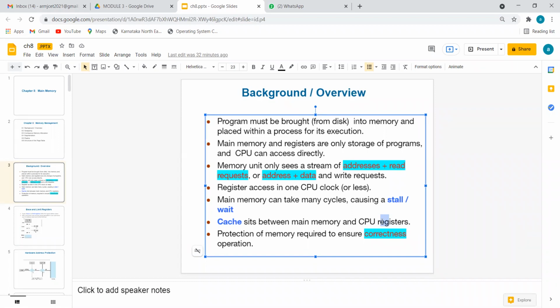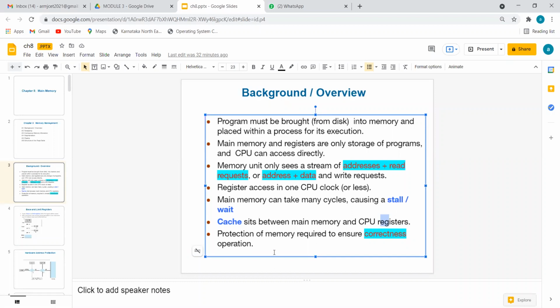With respect to capacity, the register is the smallest, the cache has a little more capacity, and RAM a little more than the cache. I hope you all remember the triangle diagram of the memory hierarchy.